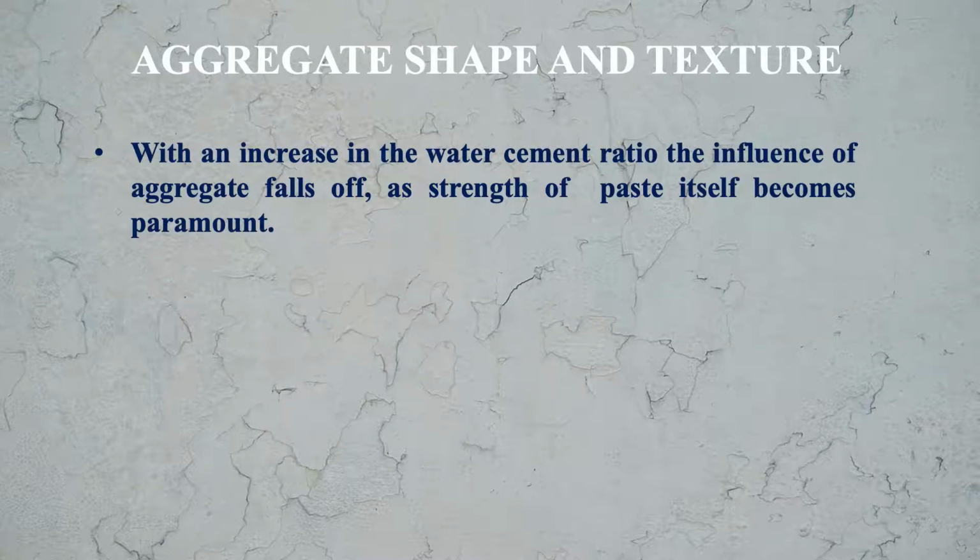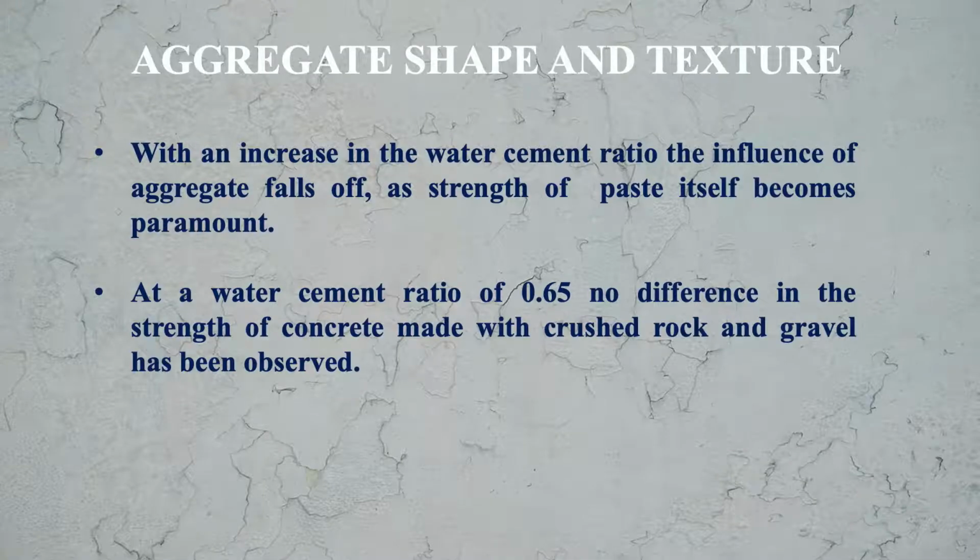With an increase in water cement ratio, the influence of aggregate falls off as the strength of paste itself becomes paramount. In this case, the strength of the paste takes the importance. So at a water cement ratio of 0.65, no difference in the strength of concrete made with crushed rock and gravel has been observed.